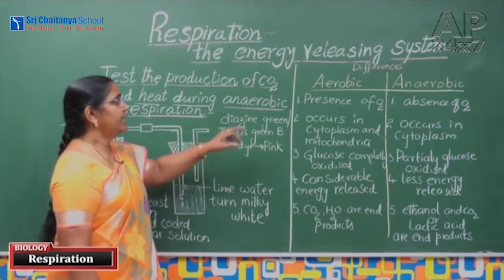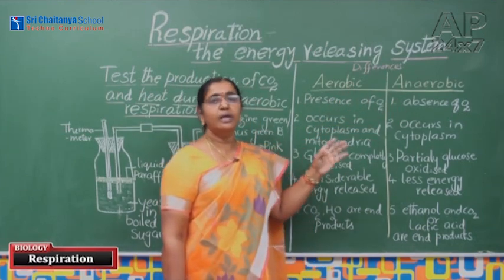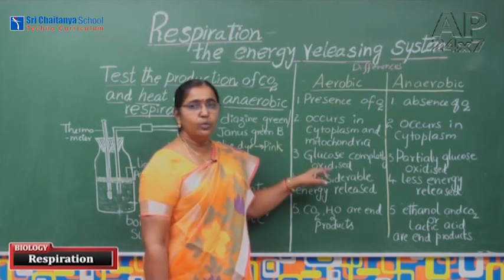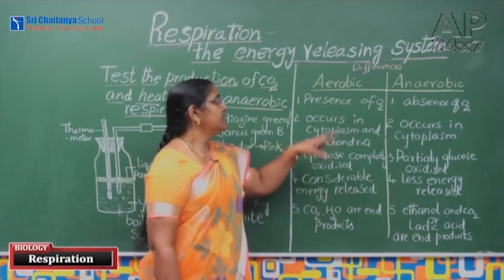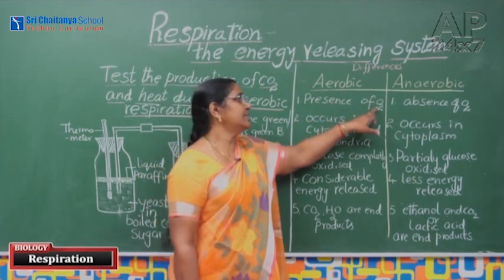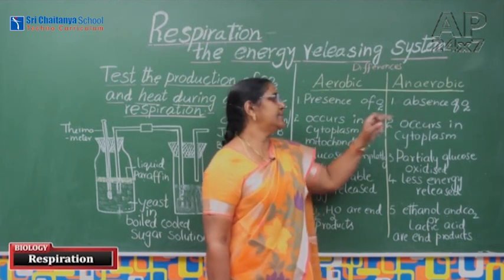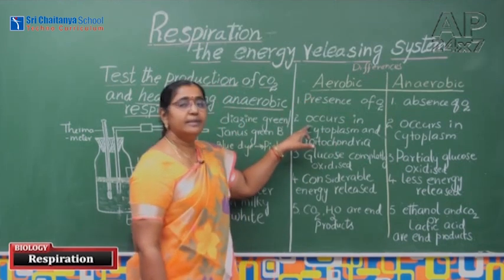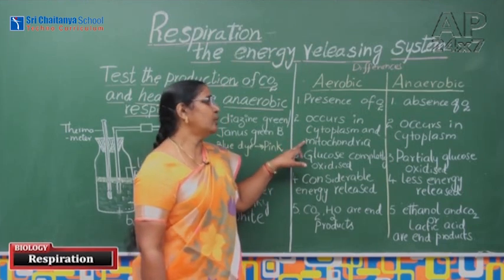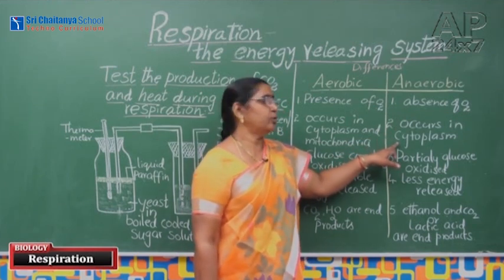Now we are seeing here the differences between aerobic and anaerobic respiration. Already we studied what is aerobic and what is anaerobic. Overall, we are concluding the differences between them. When does aerobic respiration take place? It takes place in the presence of oxygen. Anaerobic takes place in the absence of oxygen or a low amount of oxygen. Where does aerobic respiration take place? It takes place in cytoplasm as well as mitochondria. Anaerobic respiration takes place only in cytoplasm.